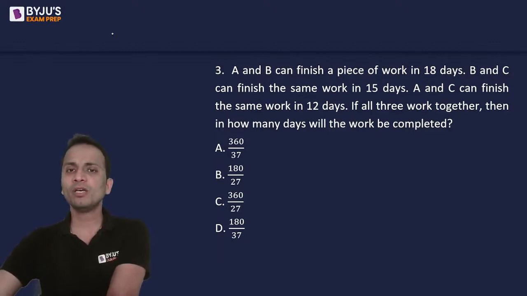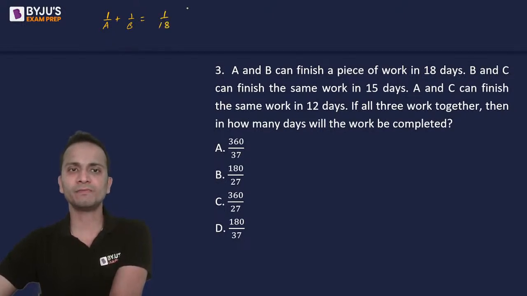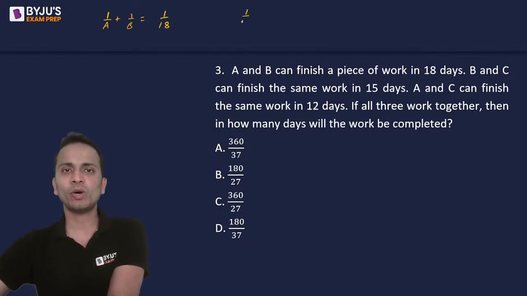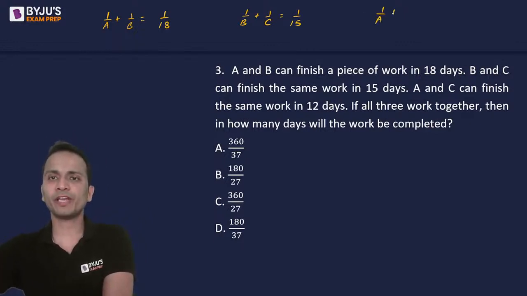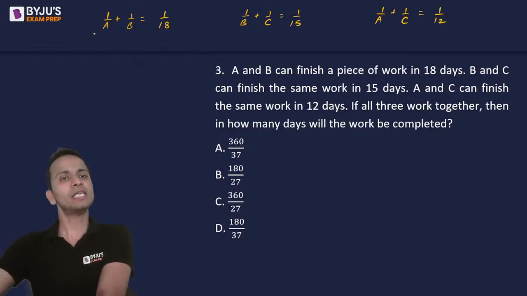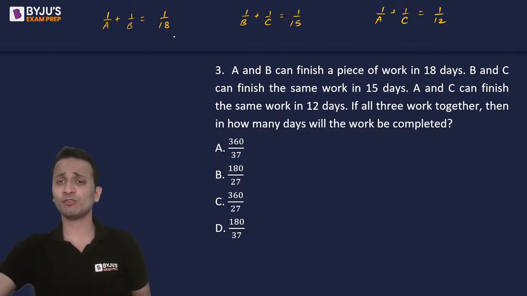Okay. So first of all, the equation for one day work of A and B, right? So 1 upon A plus 1 upon B will be equal to 1 upon 18. Second equation for B and C, 1 upon B plus 1 upon C will be equal to 1 upon 15. And the third equation will be in terms of A and C. So one day work of A plus one day work of C will be equal to 1 upon 12, right? I'll add these three equations because I have to find out the time taken by all three of them when they will do the work together.